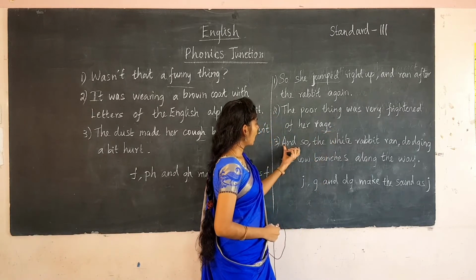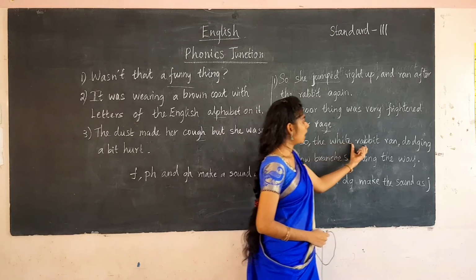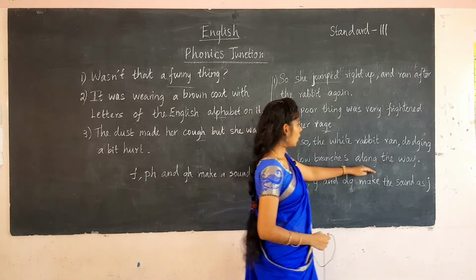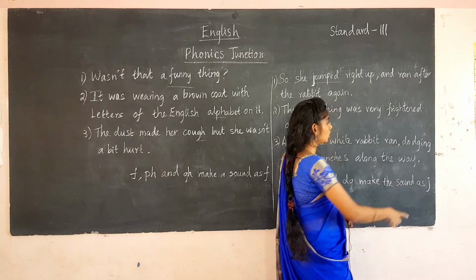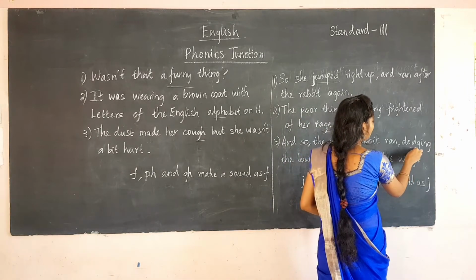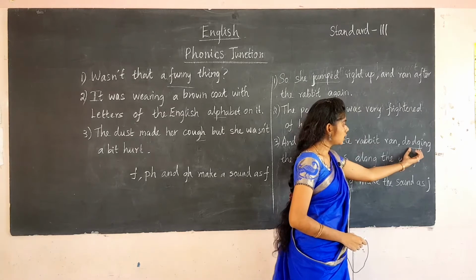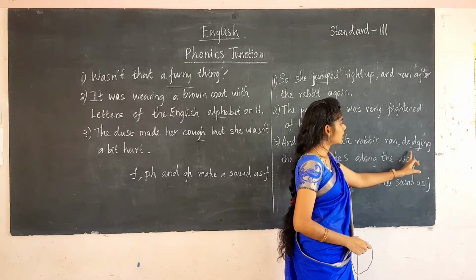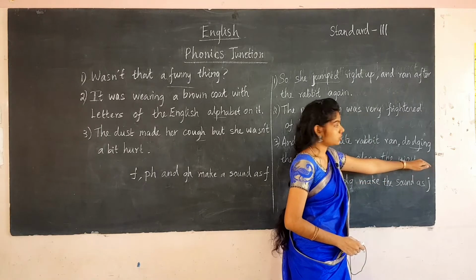And the next one: and so the white rabbit ran, dodging the low branches along the way. Here I have taken the word dodging. Here the letters DG make the sound J. Dodging. So we have the pronunciation J here.